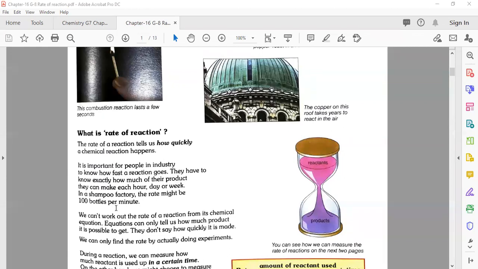Now we cannot work out the rate of a reaction from its chemical equation. For example, I'm going to just show you here a chemical equation. You have reactants A plus B, your two reactants. I write here an arrow, and they convert into products C and D. This is your product. From this chemical equation, we can't understand how this is going on.